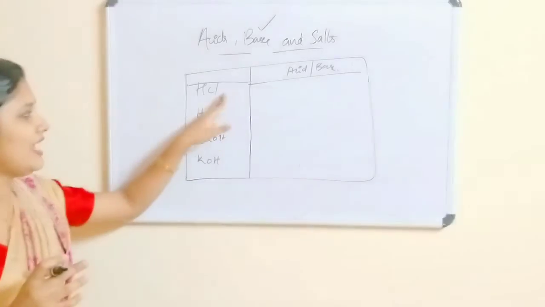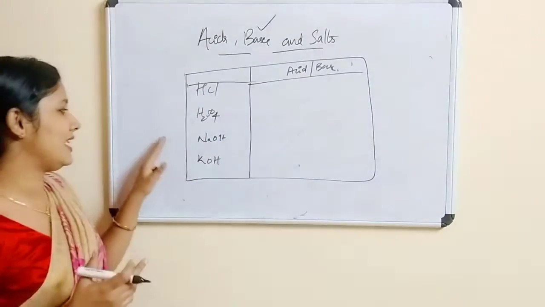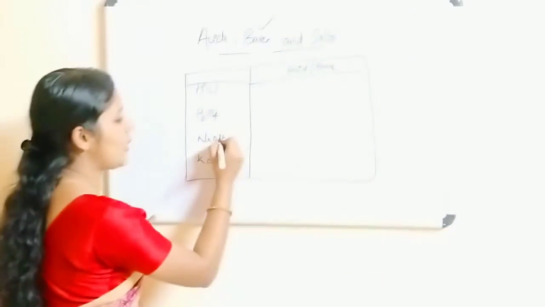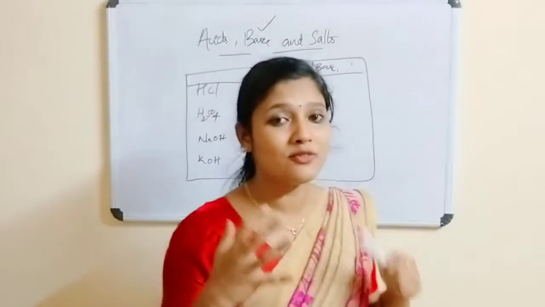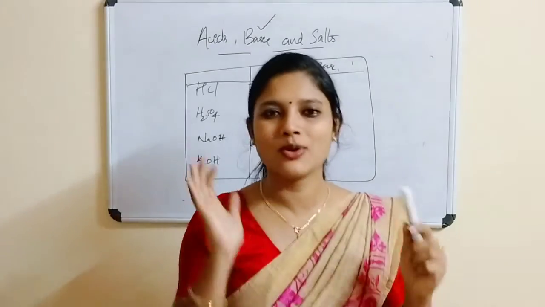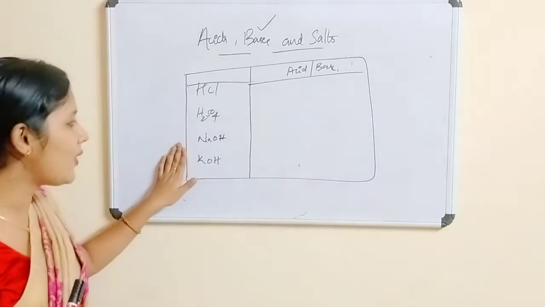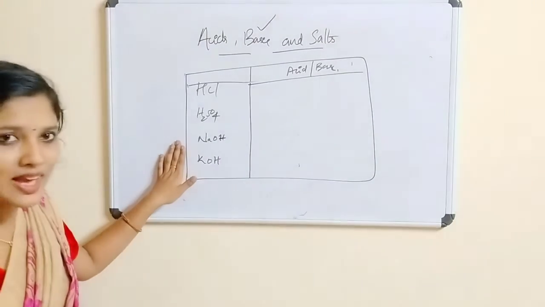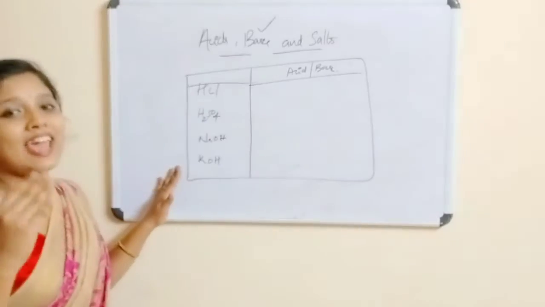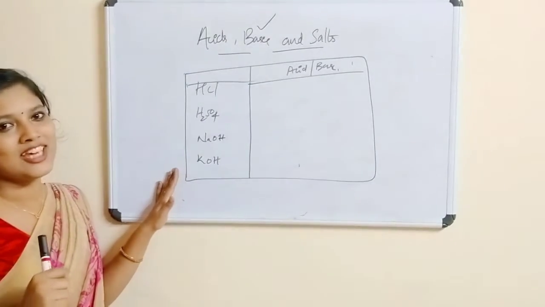By looking at each one, write whether it is an acid or a base. Write now whether NaOH is an acid or a base, whether KOH is an acid or a base.